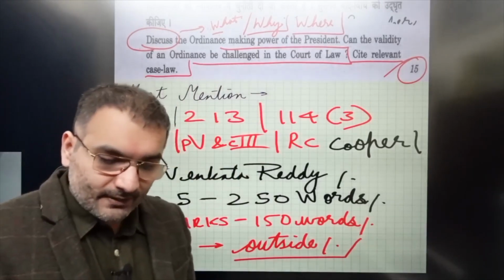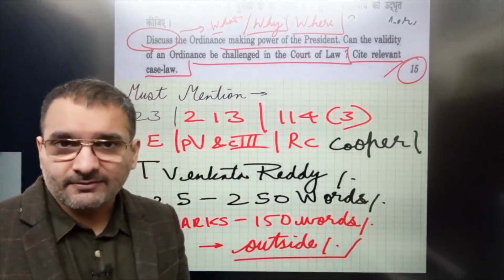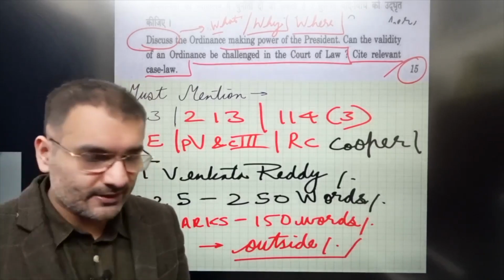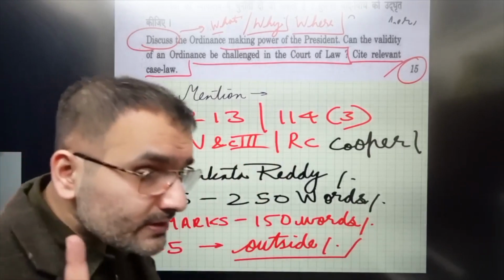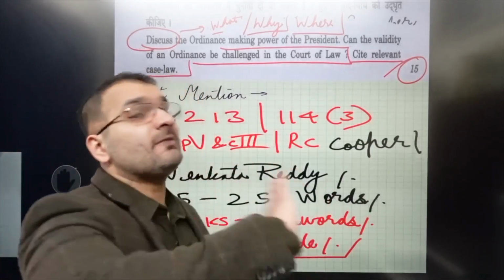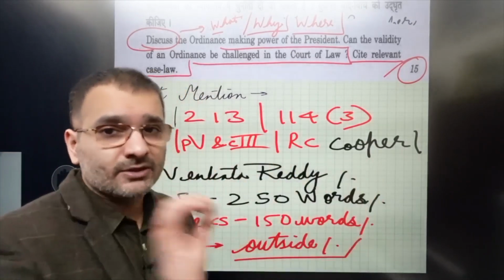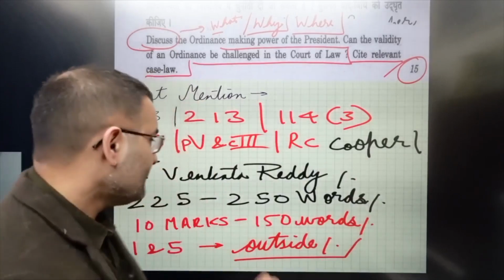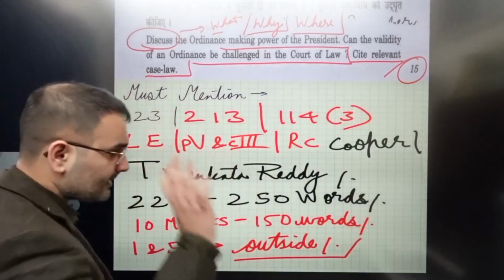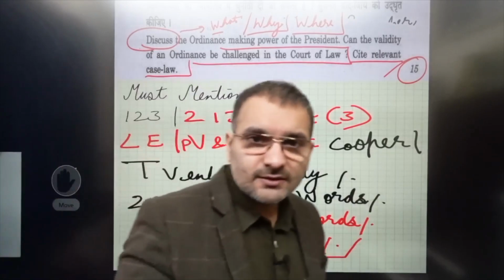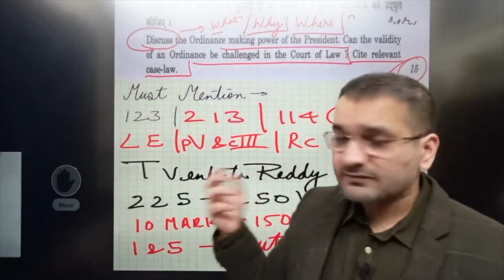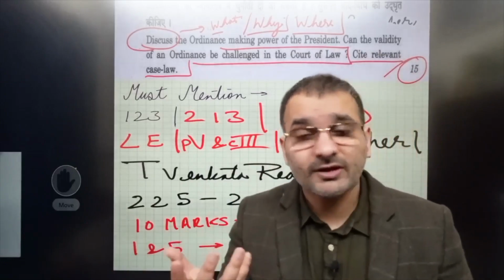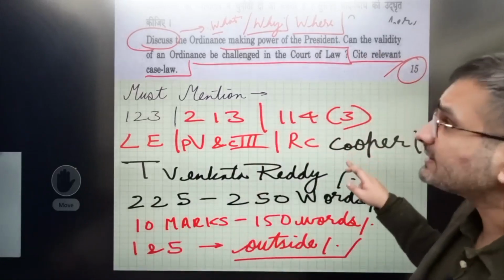So mention that again, for emergency situations the ordinance making power is there. And then you elucidate RC Cooper. Again, no need to enter into massive amount of details for the case law. Just mention what the Supreme Court held in RC Cooper, mention what the Supreme Court held in P. Venkata Reddy. That's it. The answer will be written comfortably, right? And I believe that we have written a very, very good solid answer for something such as this.